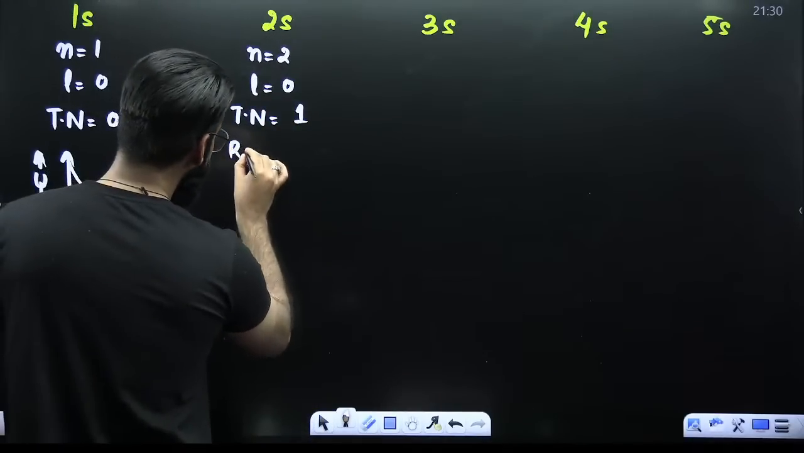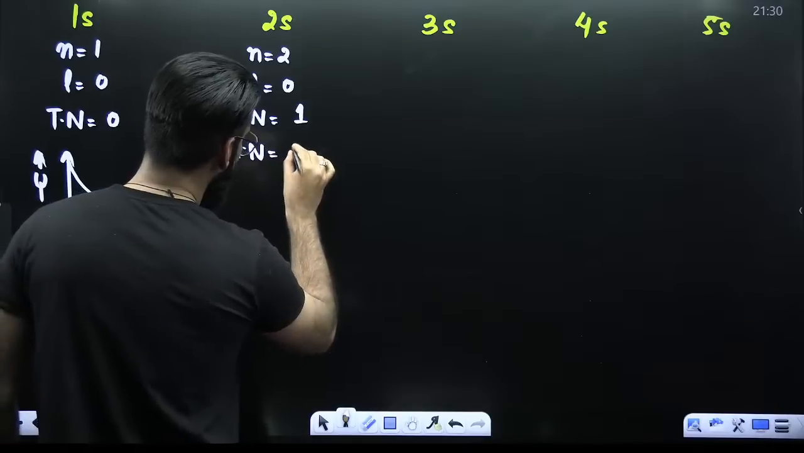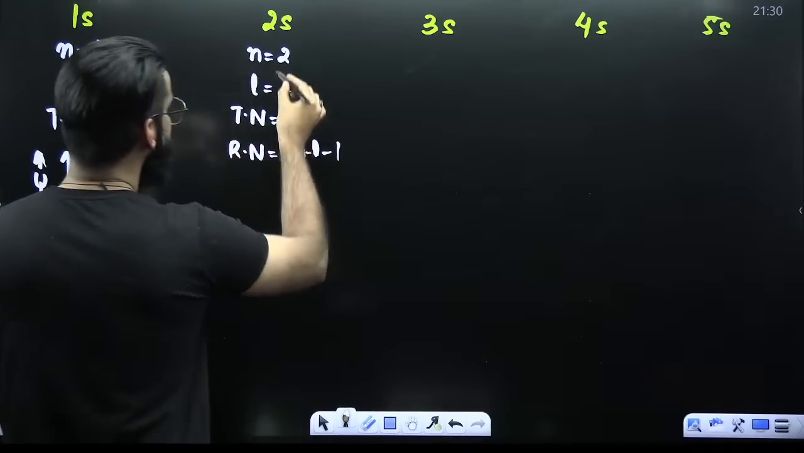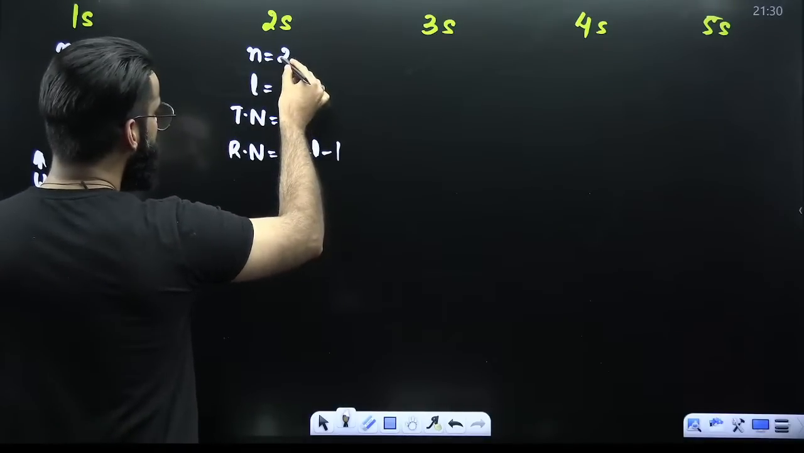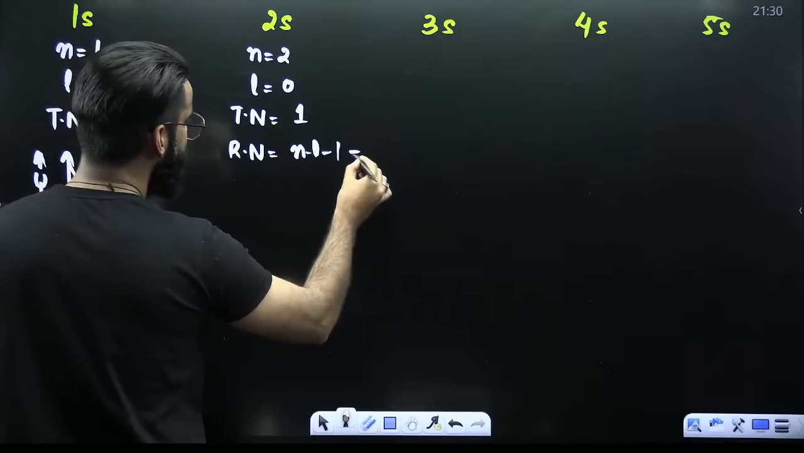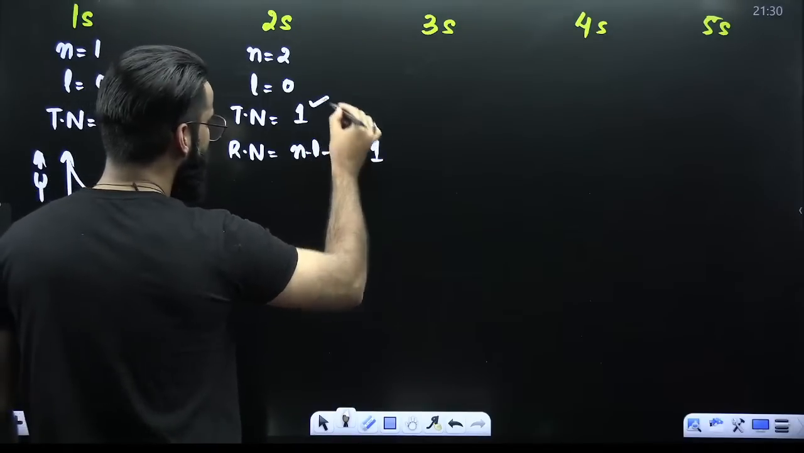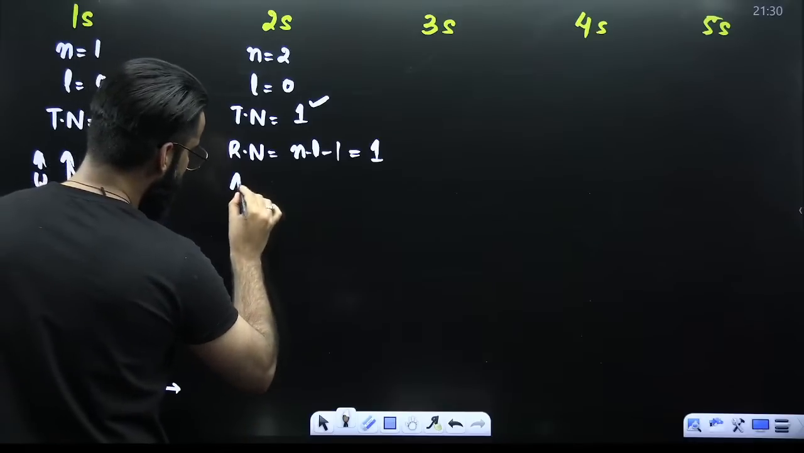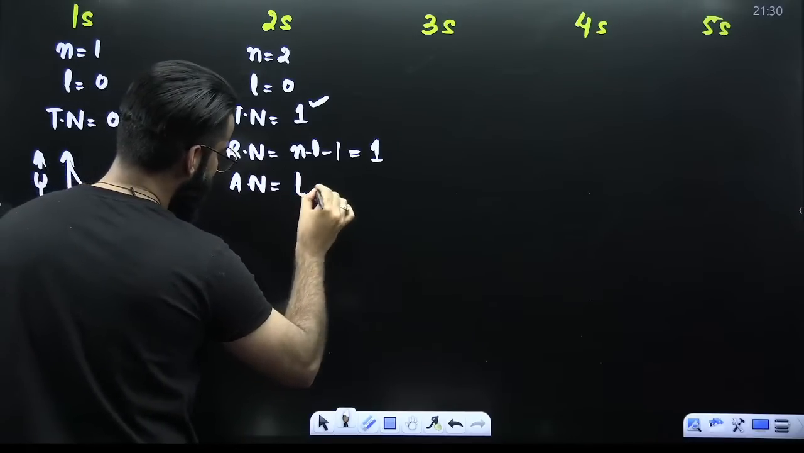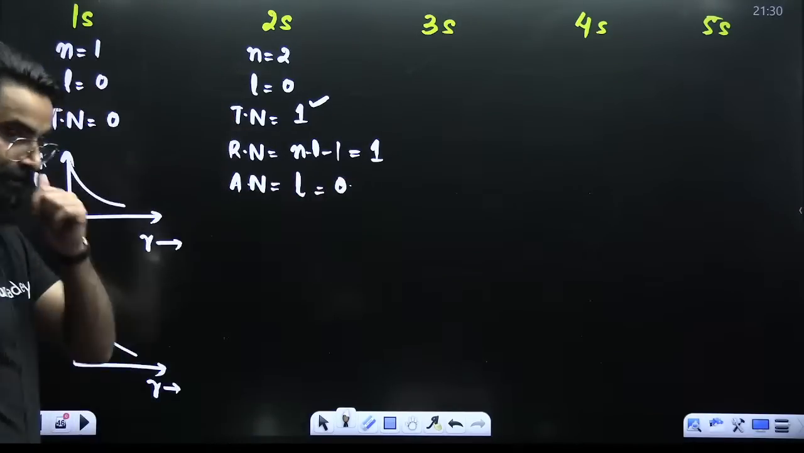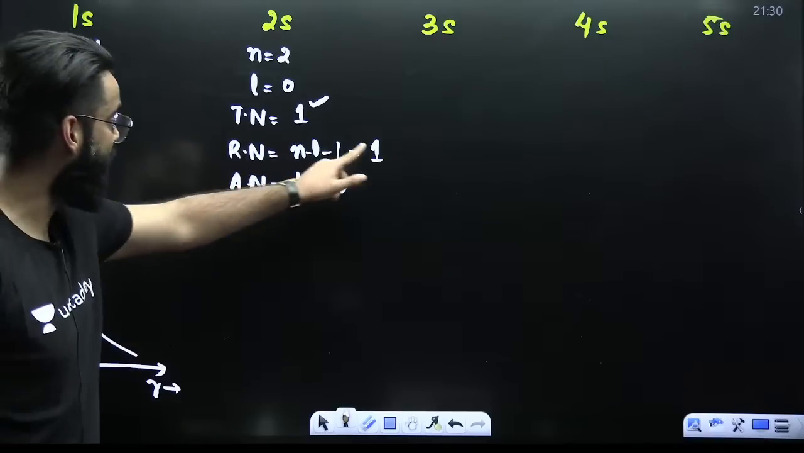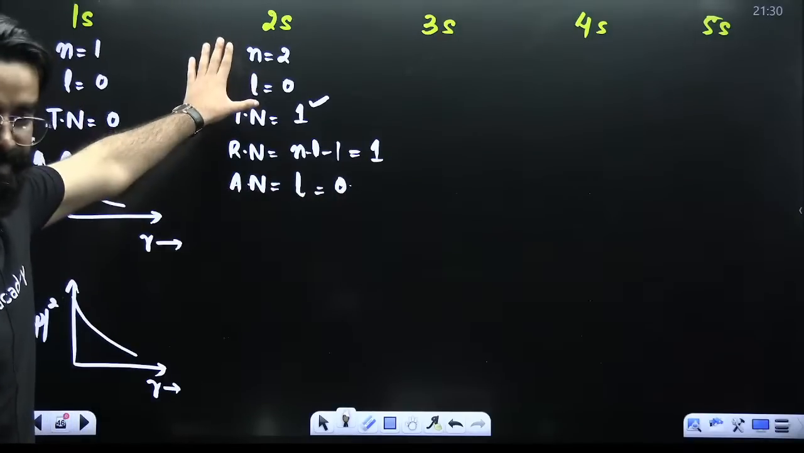Let's calculate the radial nodes. Radial nodes is given with the formula n minus L minus 1. So 2 minus 0 minus 1. The value comes out to be 1. So this one node is basically a radial node. Is there any angular node? Angular node is given by the value of L. L value is 0. No, there is no angular node. So there is one radial node, 0 angular nodes in case of 2s.